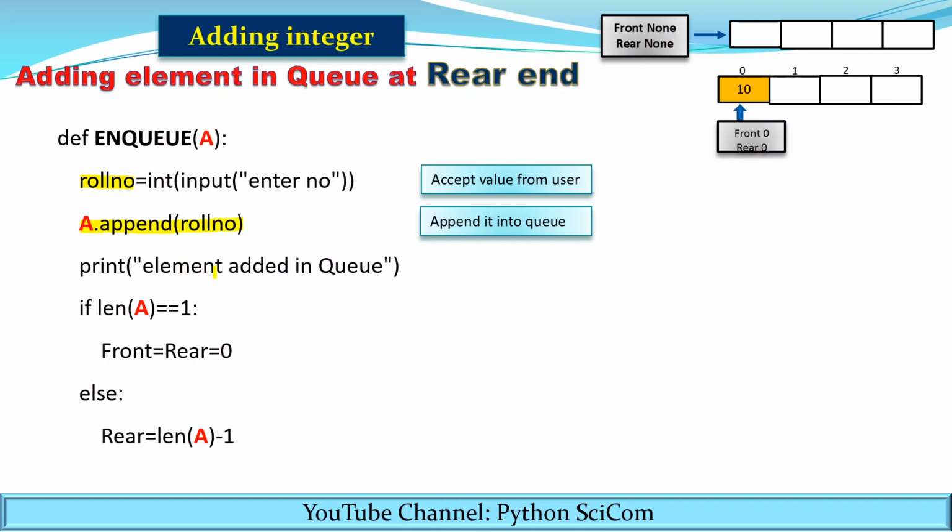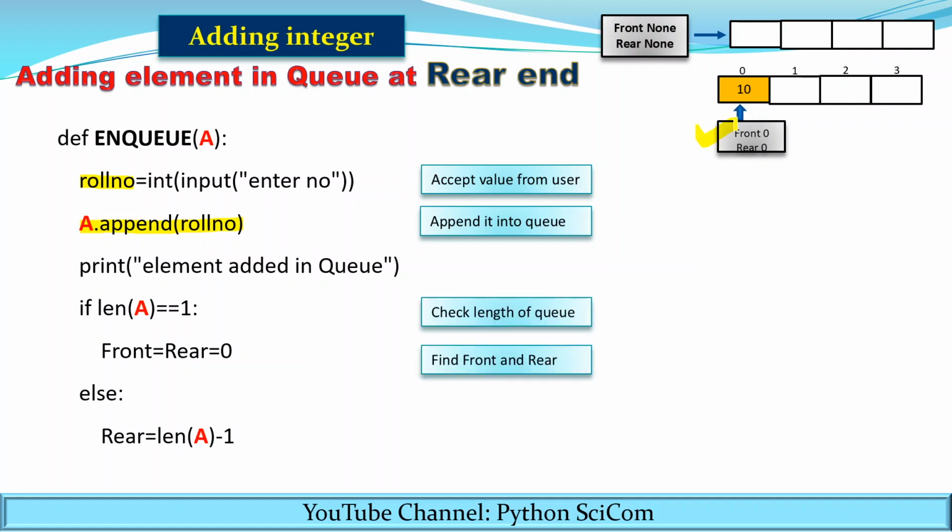After that, I have used the print statement. Now the element is inserted. Now you have to find the value of front and rear. For finding the value of front and rear, you have to check the length of the queue. Now you can see, if it is the first element, then the front and the rear will be 0. This is the code: if the length of A is equal to 1, front and rear will be 0.